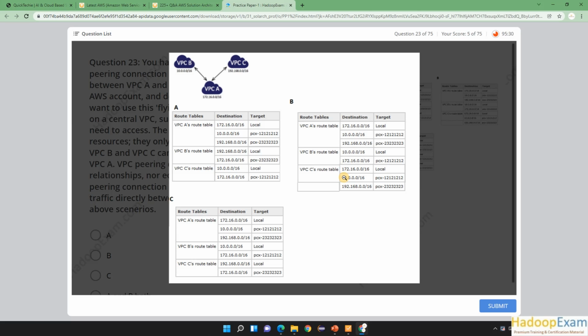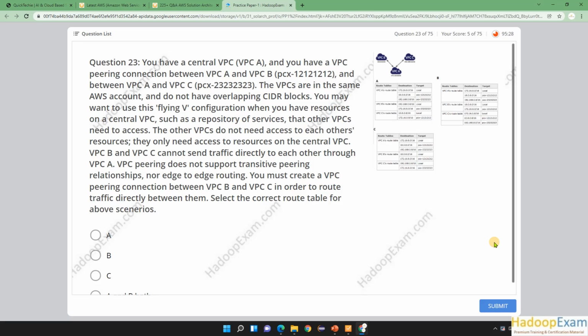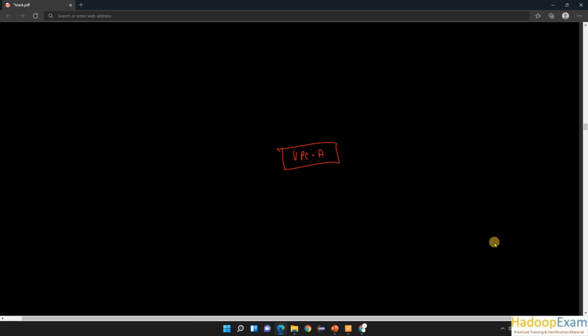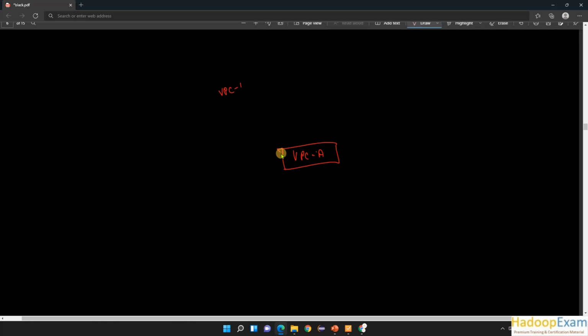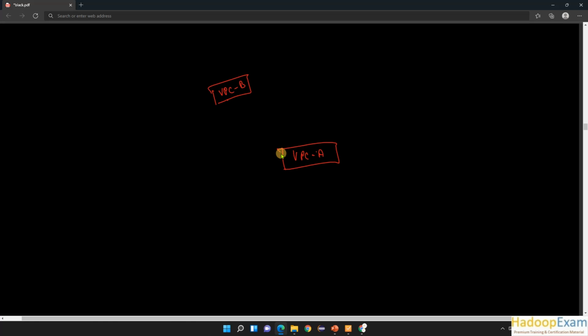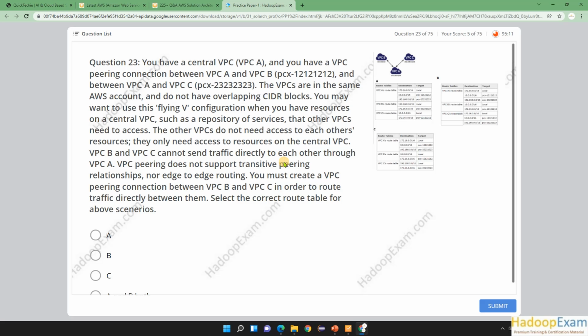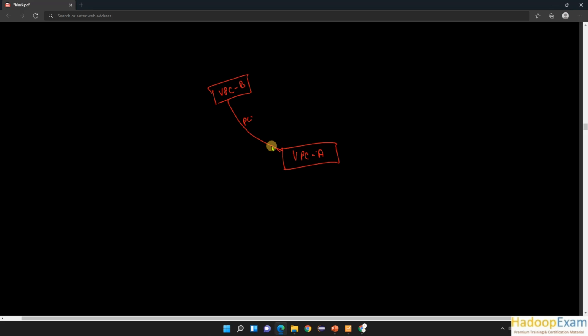So you have a central VPC A here, correct? This is VPC A in the center. And you have a VPC peering connection between VPC A and VPC B. This is your VPC B, and you have created a peering connection named PCX 1212.